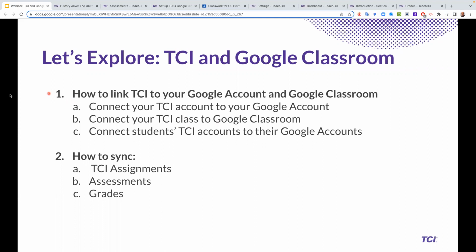And then how we sync, we showed you how the assignments and assessments work very easily. You just create it in TCI and it shows up in Google, but you will want to make sure you publish it in Google. And once you publish it in Google, it will link to the gradebook for you there. So very, very easy.